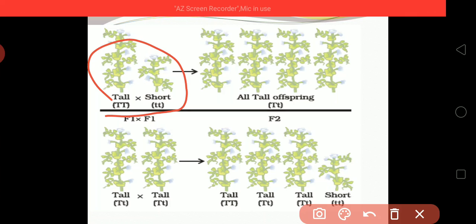All offspring are tall, in which you have seen one capital T and small t.